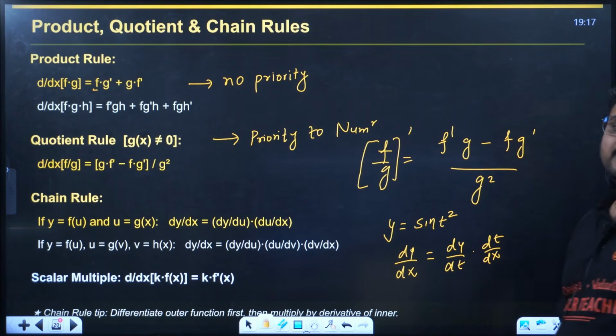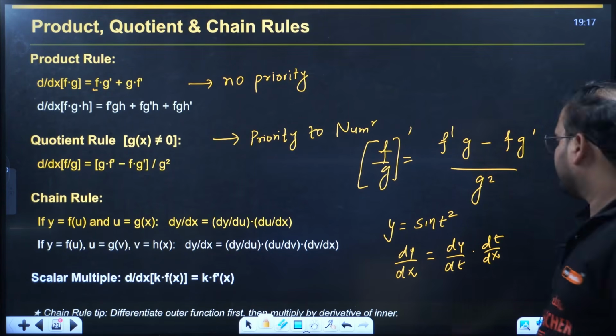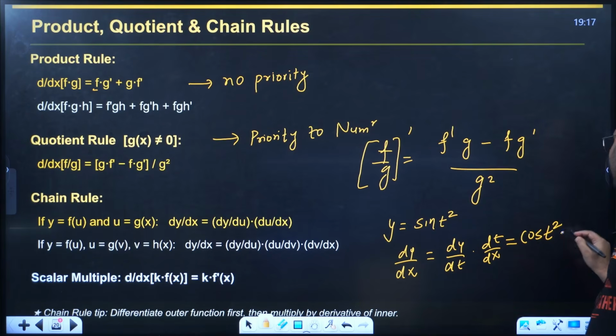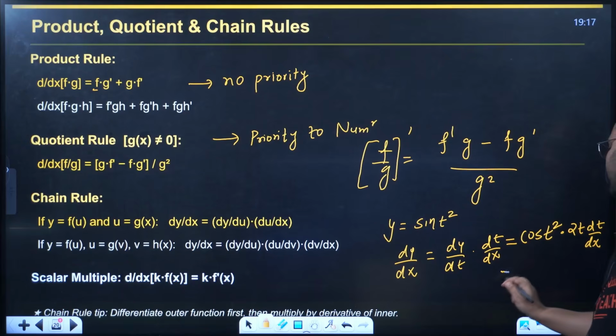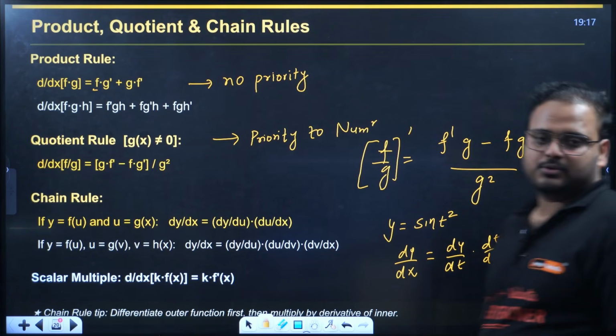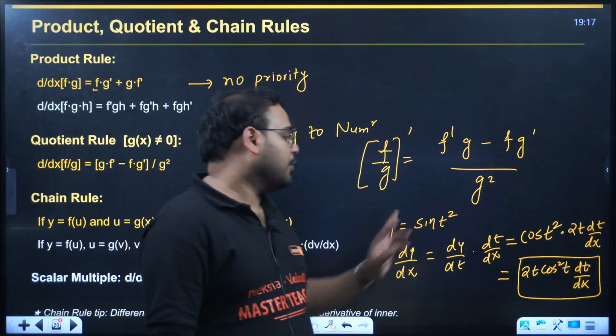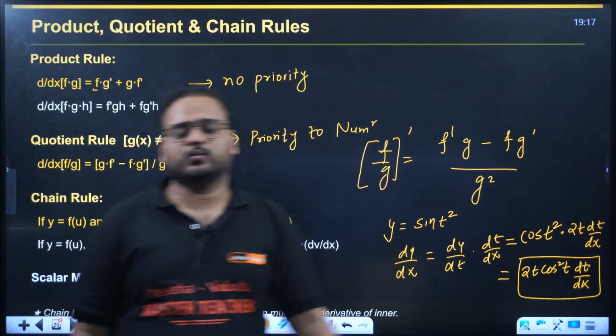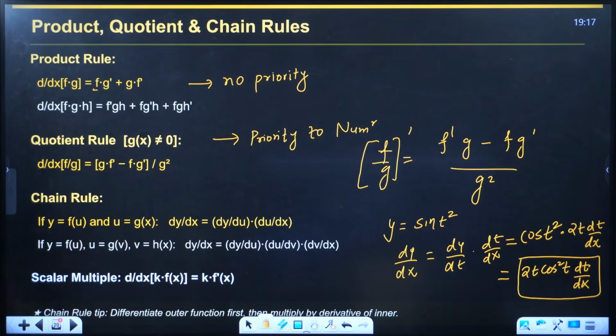Differentiate sine, you'll have cos t square. Now differentiate t square, you'll have 2t dt by dx. So my answer will be 2t cos t square dt by dx. So this is the chain rule.